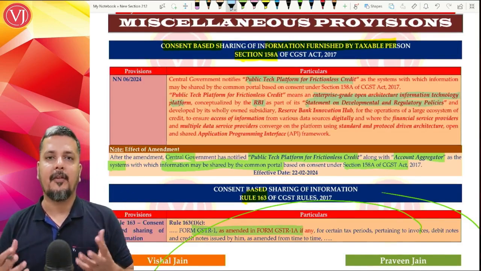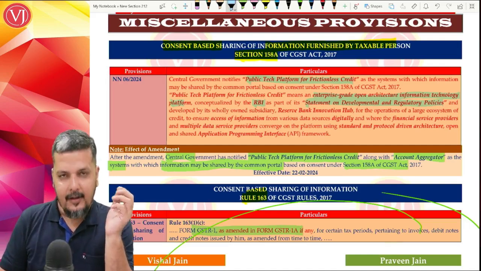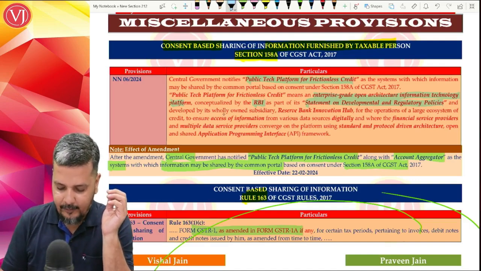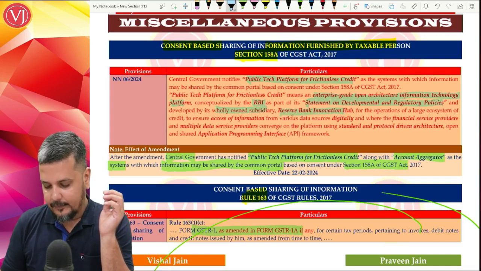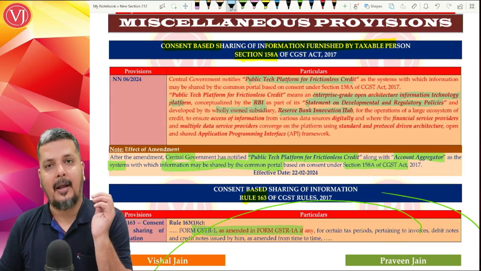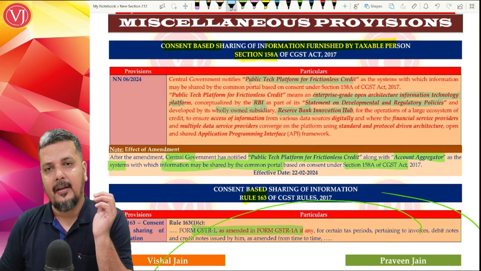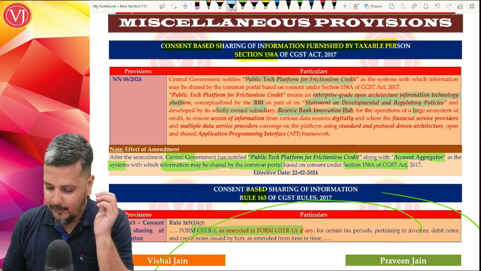More and more information, more will be the tightening of all the policy procedures. This platform was developed by its subsidiary. RBI has a subsidiary called Reserve Bank Innovation Hub. So this platform was made by Reserve Bank Innovation Hub